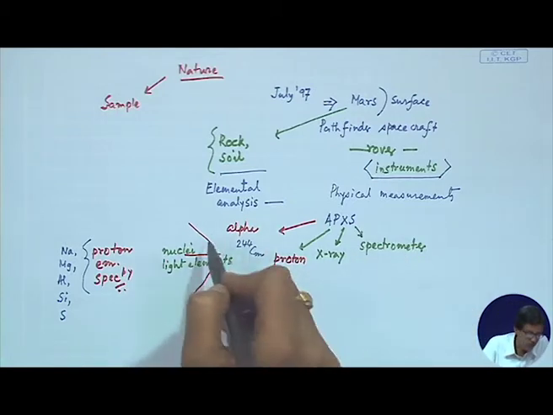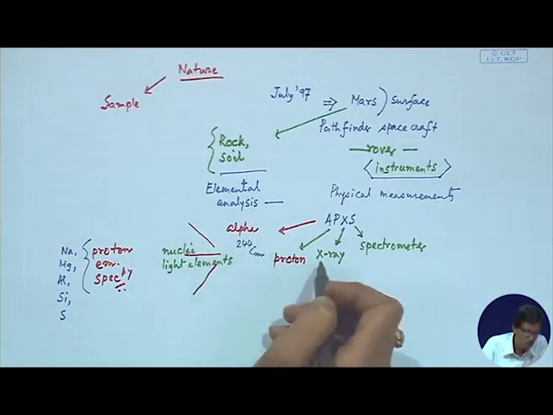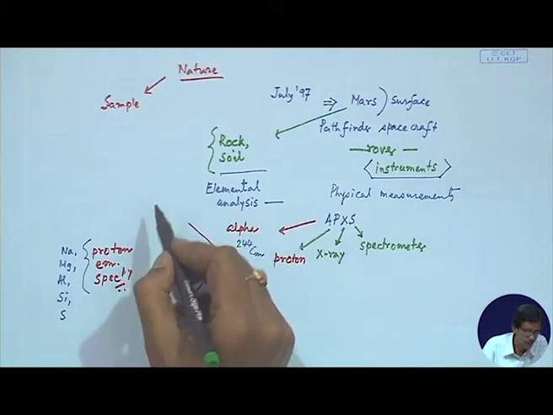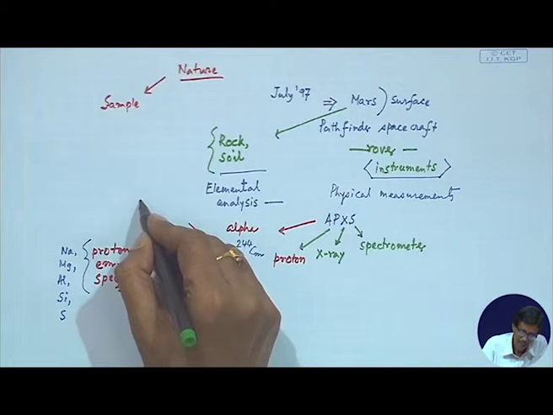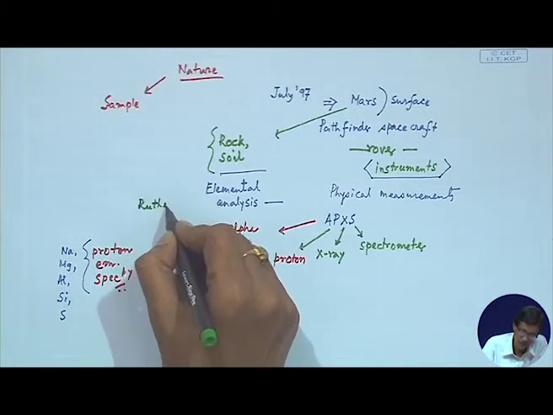And what about the second one? Here the alpha particles are used for what is known as Rutherford backscattering spectroscopy. The name may be complicated, but you just listen.